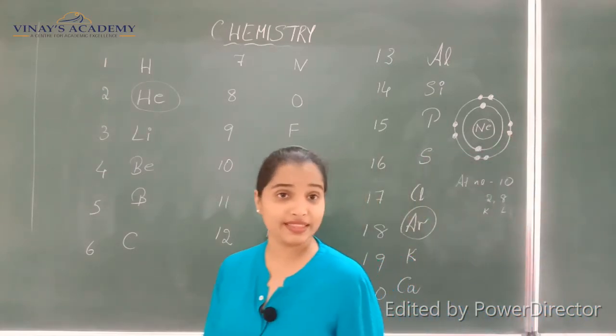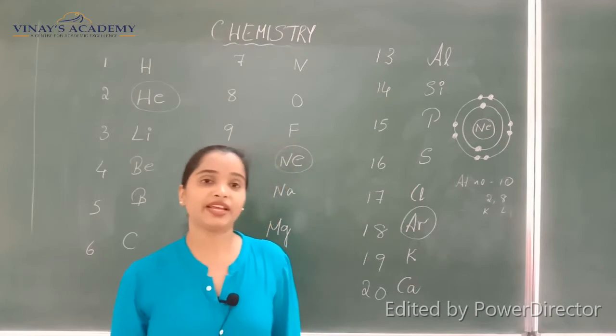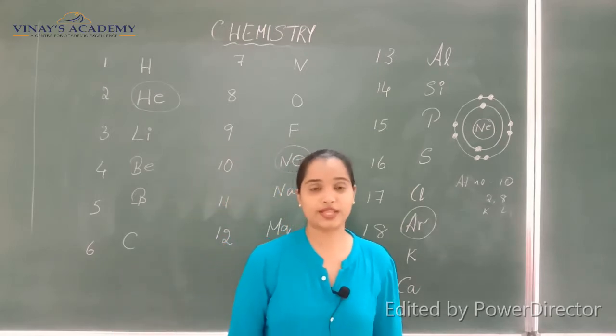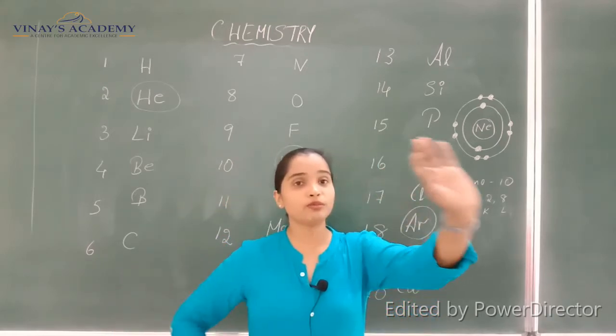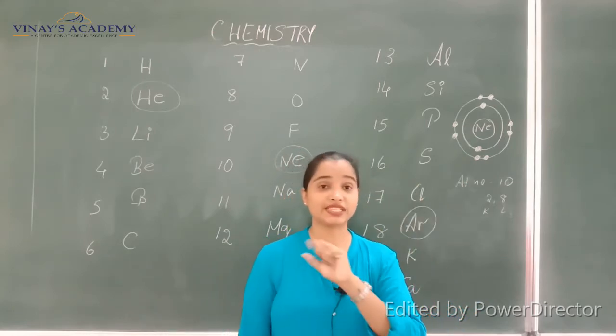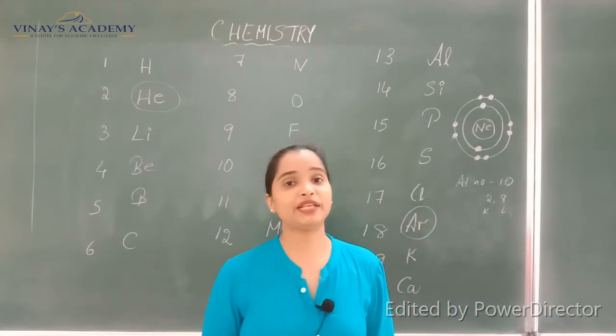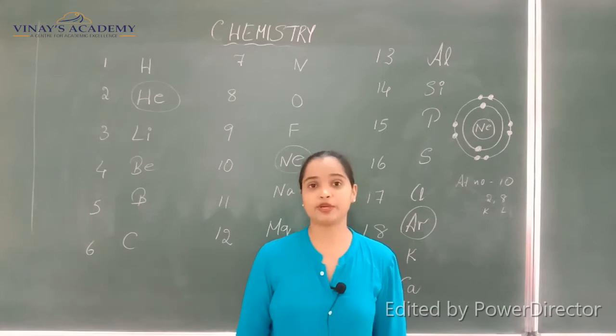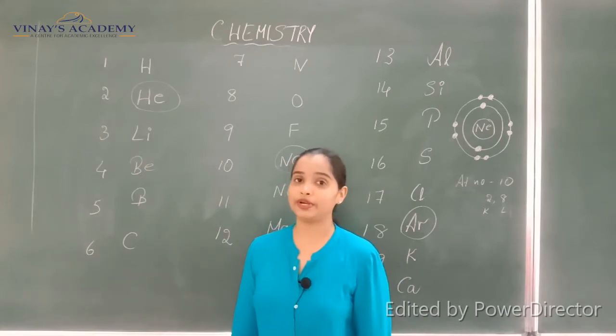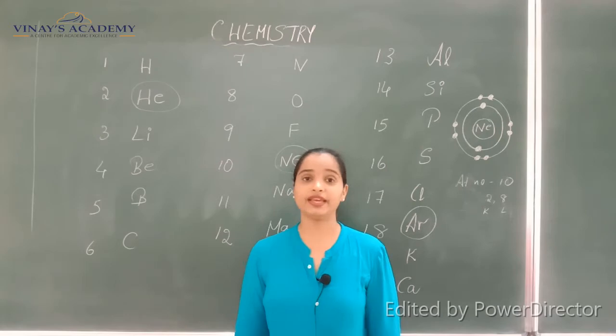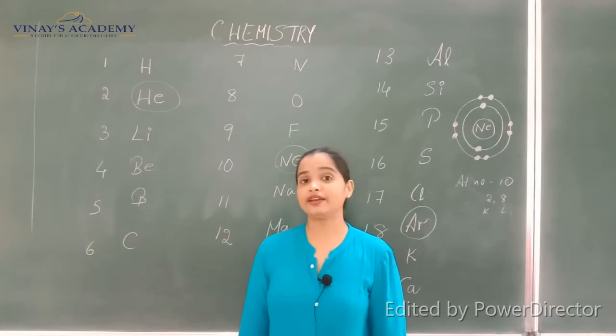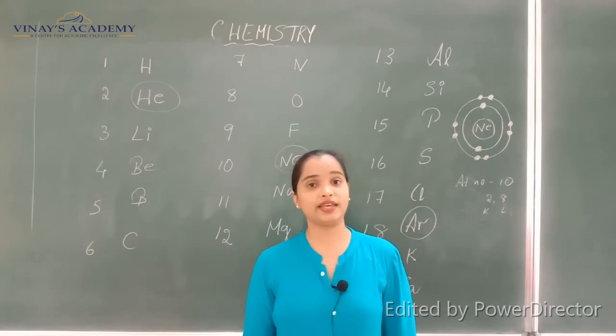So you can see that the shell is completely filled with 8 electrons. That is what I said, that the outermost shell of any atom being completely filled happens only in the case of noble gases, because that is their most important property, that they are stable. They are non-reactive, they do not react with any other atom.